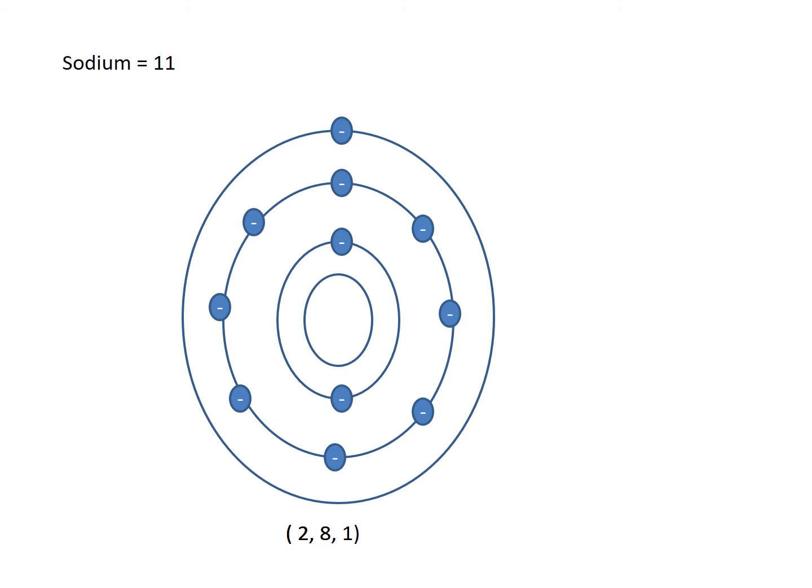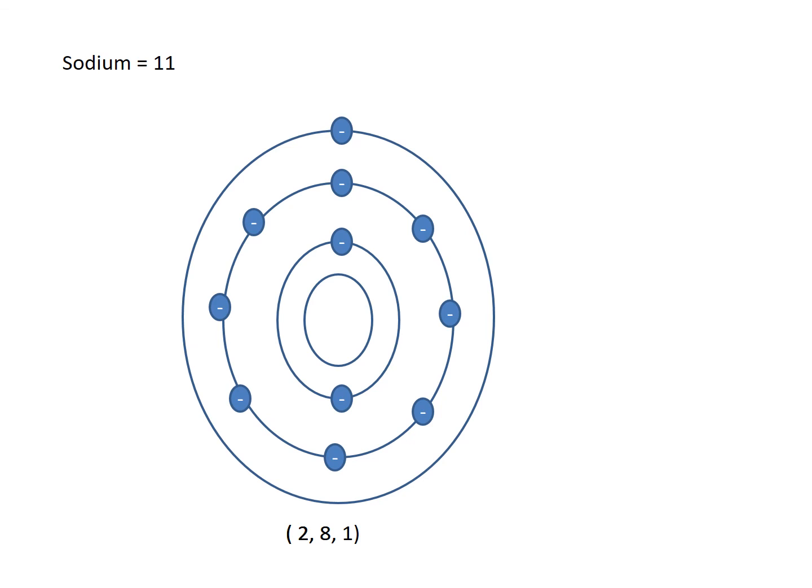Now, this sodium atom is not stable. Why do I say it is not stable? Because it has three shells. The first shell's capacity is full. The second shell's capacity is also full. But the third shell's capacity is not full. The third shell actually should have 8 electrons, but it has only 1. That is why it is said to be unstable.